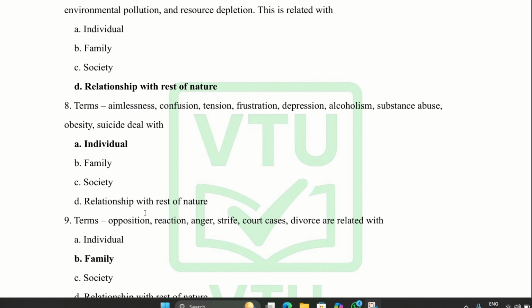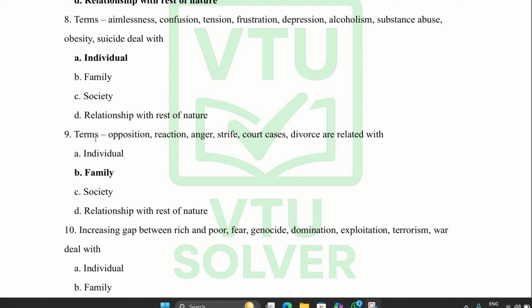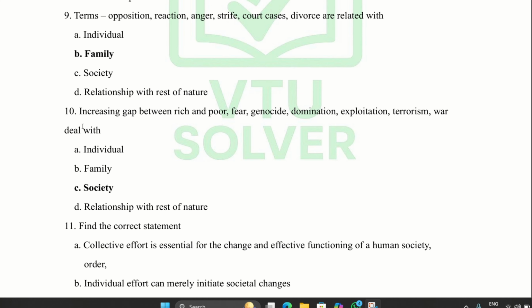The eighth. Terms like illness, confusion, tension, frustration, depression, alcoholism, substance abuse, obesity, suicide deal with the individual. Ninth. Terms like obstruction, reaction, anger, grief, court case, divorce are related with the family. 10th question. Increasing gap between rich and poor, fear, genocide, domination, exploitation, terrorism, war deal with the society.